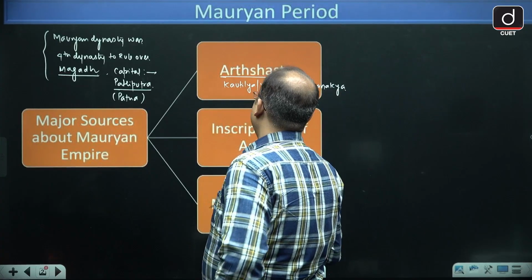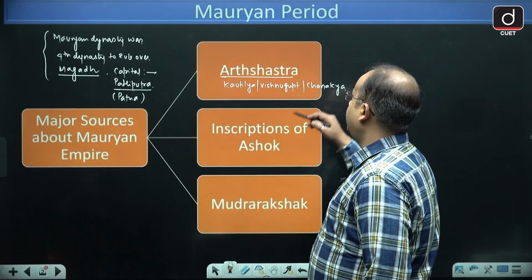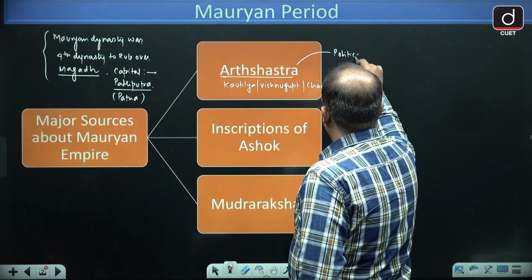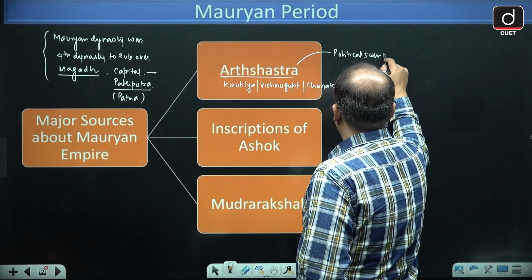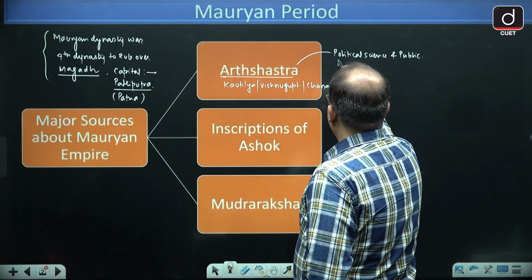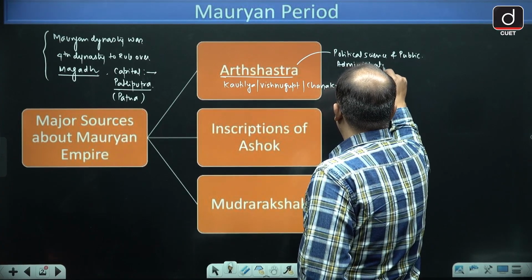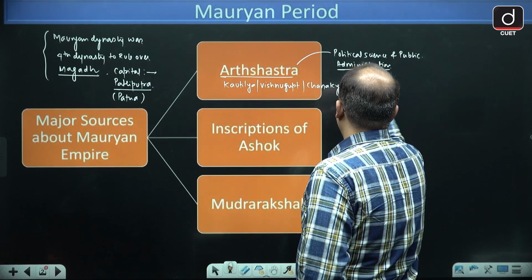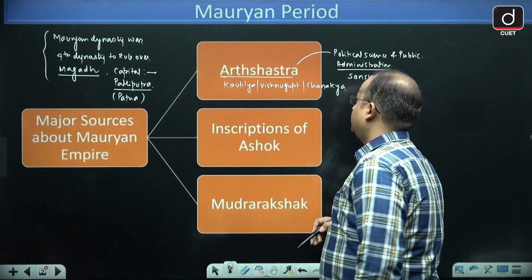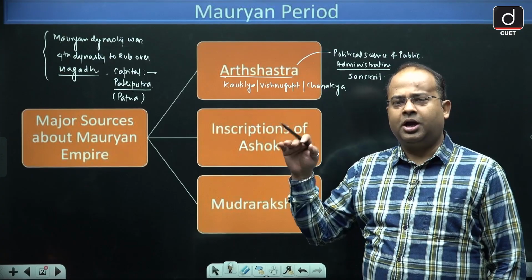So Kautilya, Vishnugupta and Chanakya, these are the three names of the same person. And Arthashastra is a book on political science and public administration, written in Sanskrit.